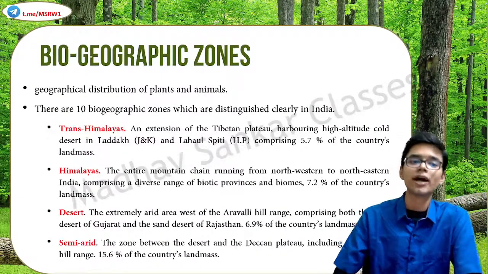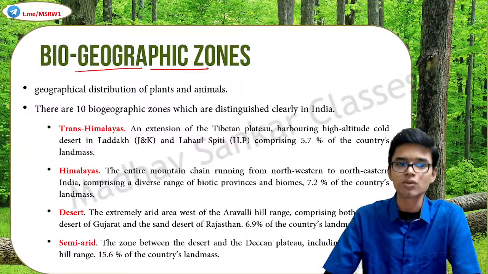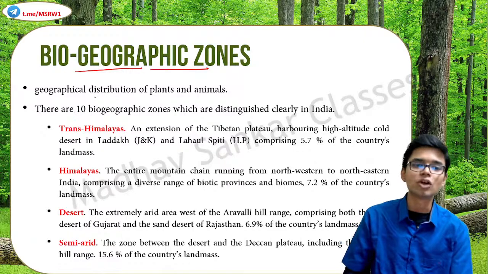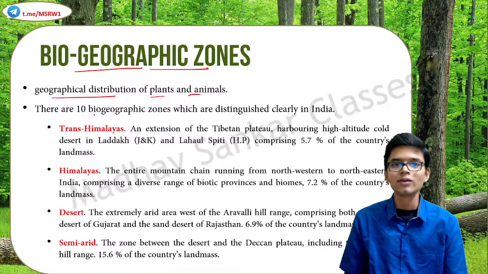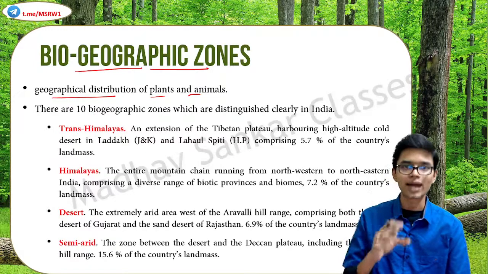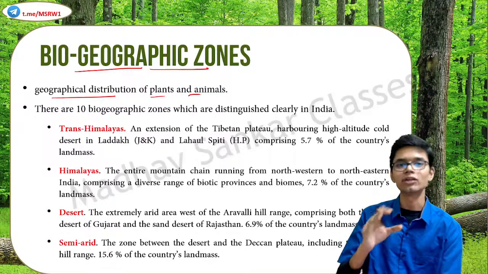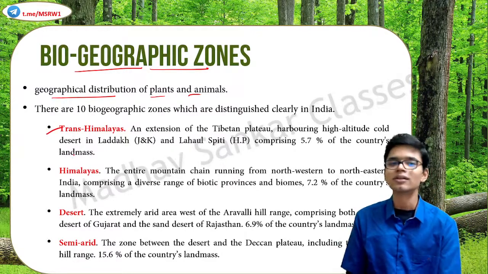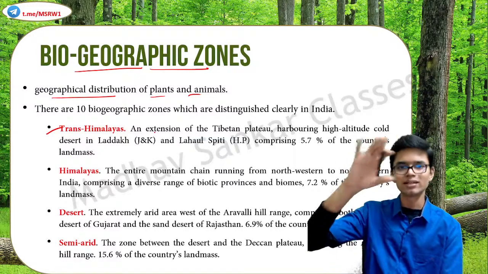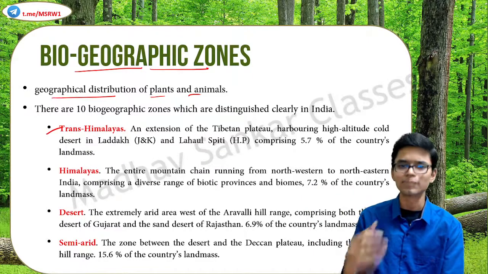Now coming to biogeographic zones. I told you there are 10 biogeographic zones in India. This is a classification based on the geographical distribution of plants and animals. Based on what kind of animal or plant is seen in a particular area, we can broadly classify the Indian territory into 10 parts. Starting with Trans-Himalayas, which is basically in the Tibetan Plateau and high altitude cold desert like Ladakh, Spiti Valley, etc.